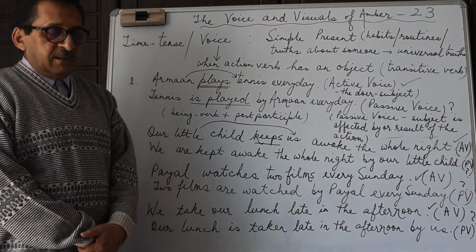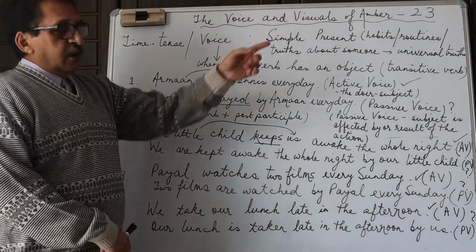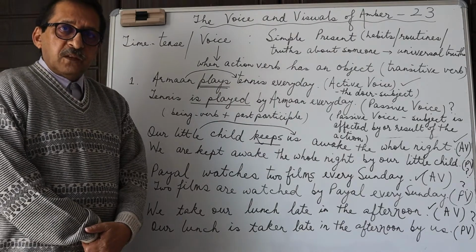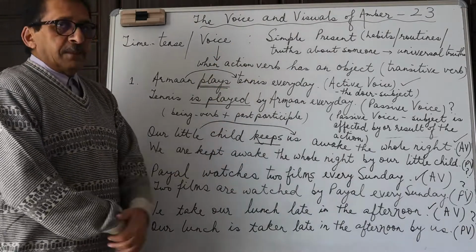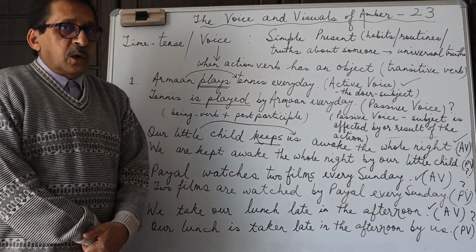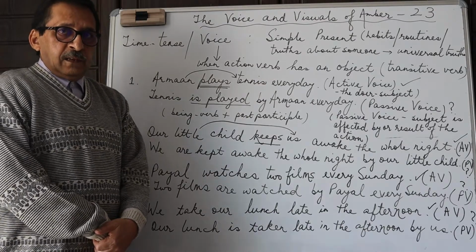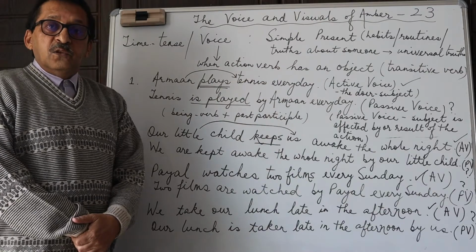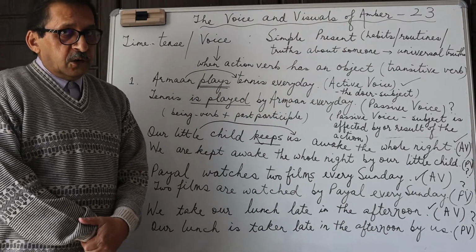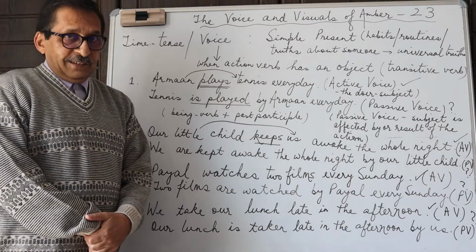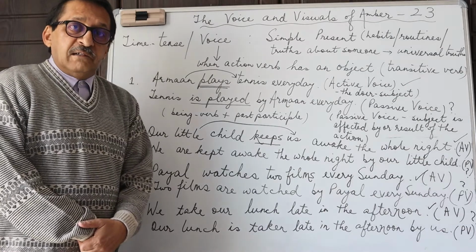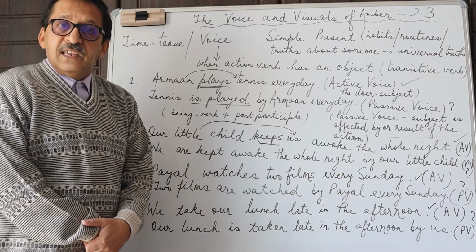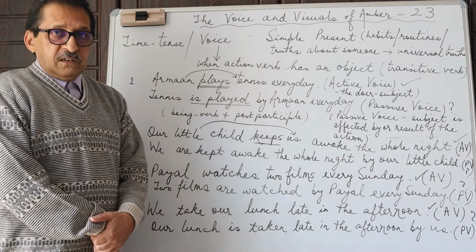The simple present tense is the tense that we use to talk about habits, routines, to talk about truths or qualities about a person, about a thing, about a place, and we talk about universal truths also in the simple present tense. That is, the sun rises in the east. Okay, so universal truth.